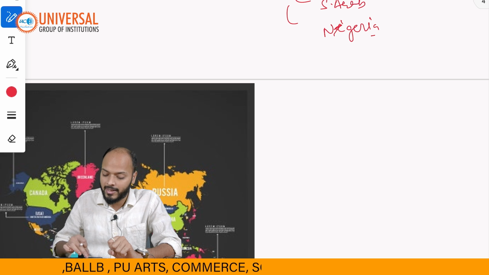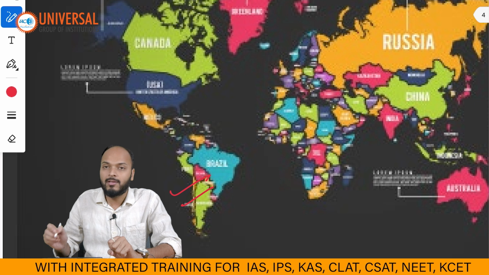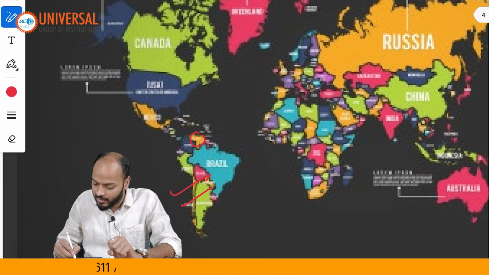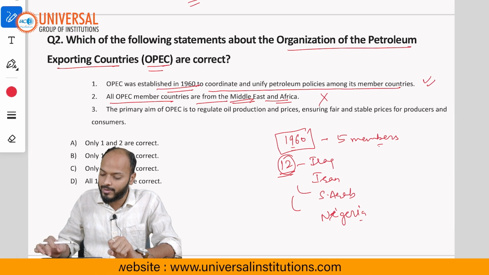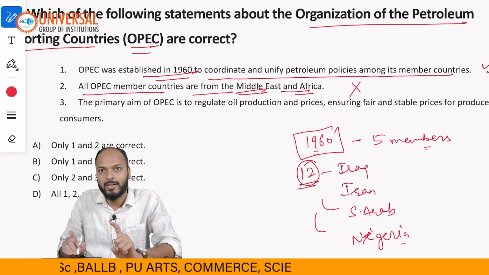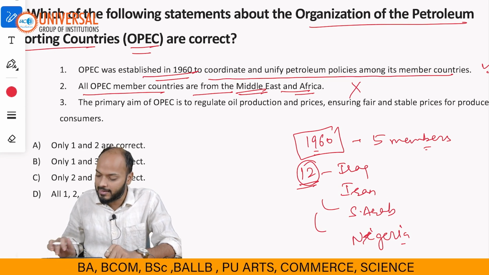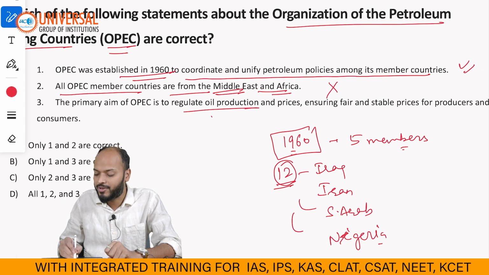So only one country is not from Middle East or Africa. This country, Venezuela, is in South America here. This country is Venezuela, right? So statement 2 is incorrect because not all member countries are from there. There is one exception.